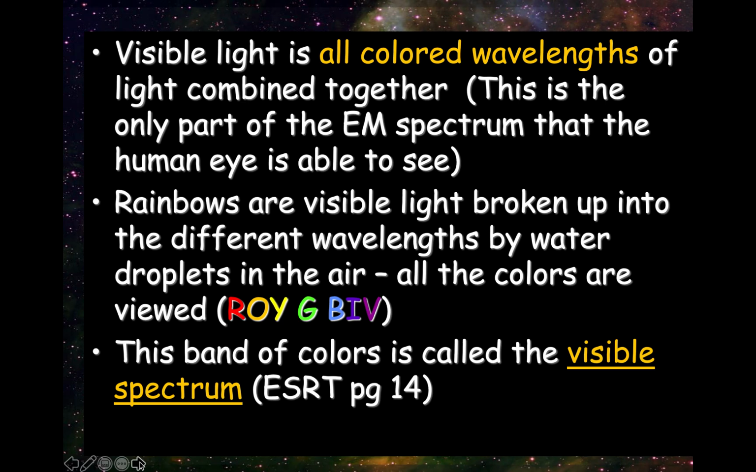All right. Okay. So now we're going to focus on visible light. And remember that it's Roy G. Biv: red, orange, yellow, green, blue, indigo, violet. Sometimes you're going to see indigo and violet combined because our eyes can't really make out the difference between indigo and violet many times. So you might see Roy G. Biv instead of Roy G. Biv. Okay. And the band of colors is called the visible spectrum.